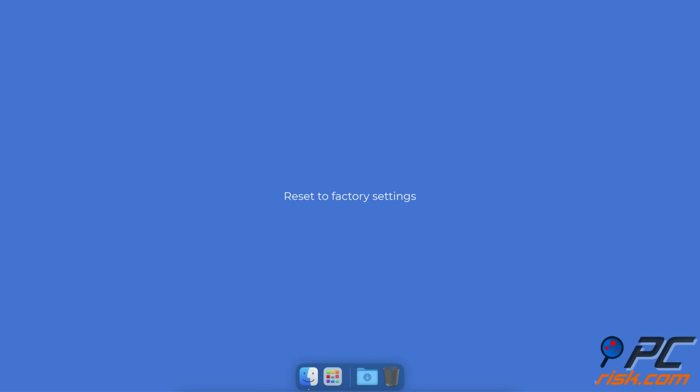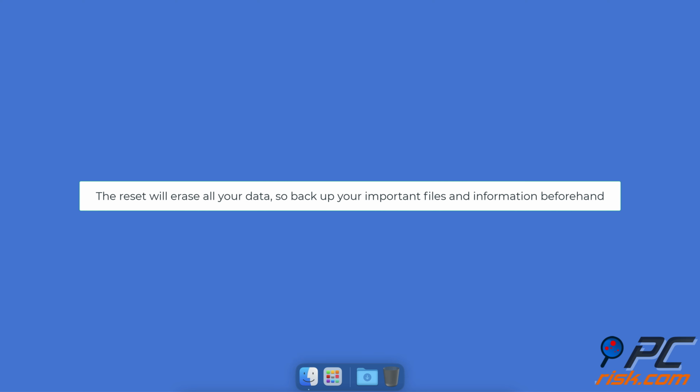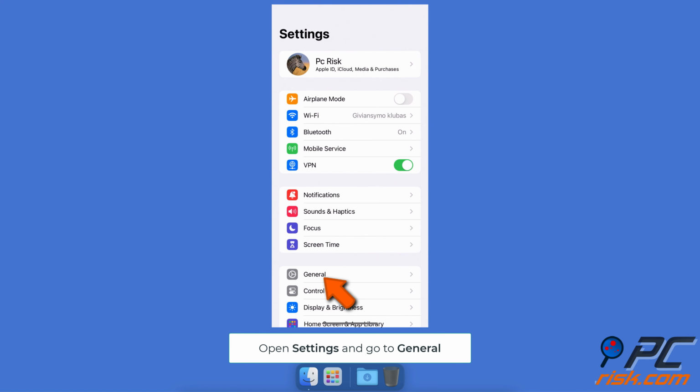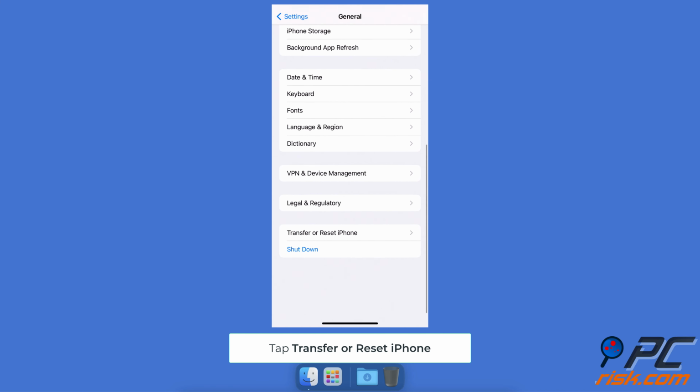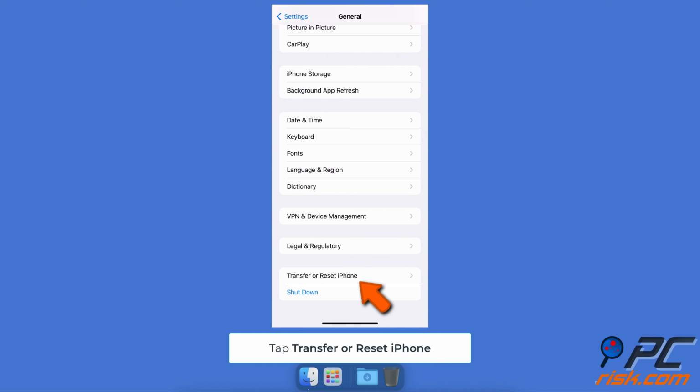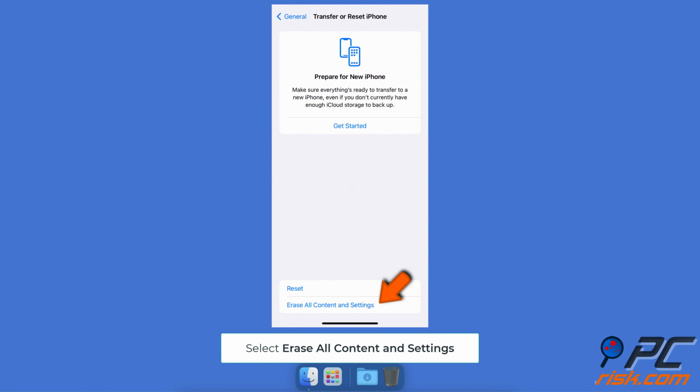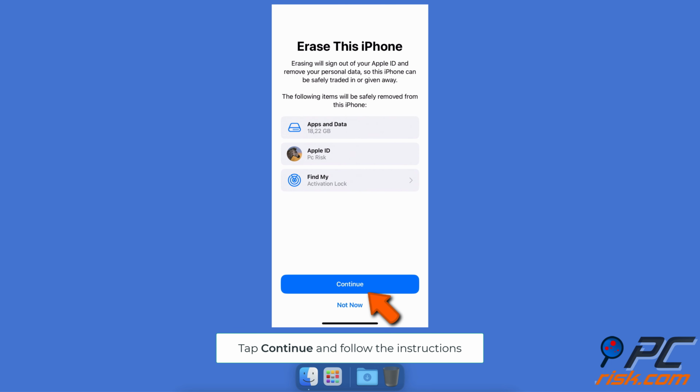Reset to factory settings. Resetting your phone to factory settings will erase all your data, so be sure to back up your important files and information beforehand. Open the Settings app and go to General. Scroll to the end and tap Transfer or Reset iPhone. Select Erase all content and settings. Tap Continue. Follow the instructions on the screen to erase your device and set it up again.